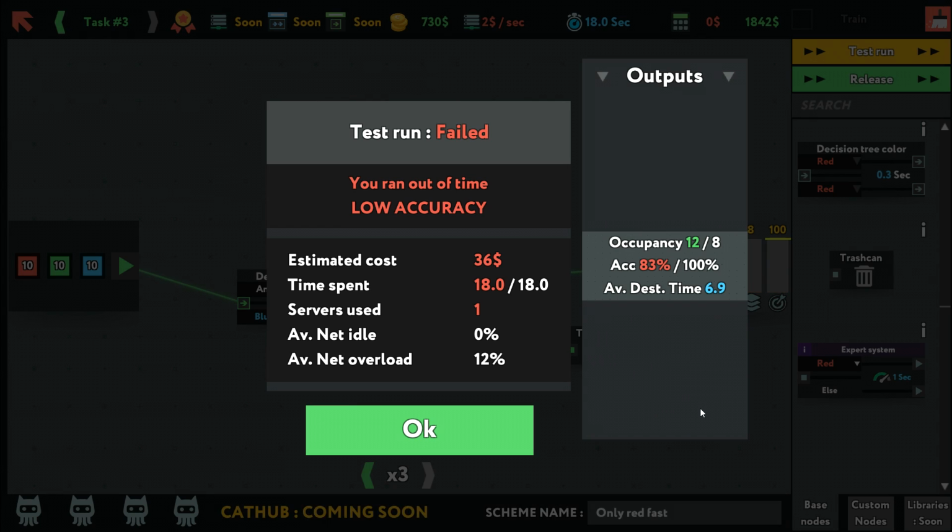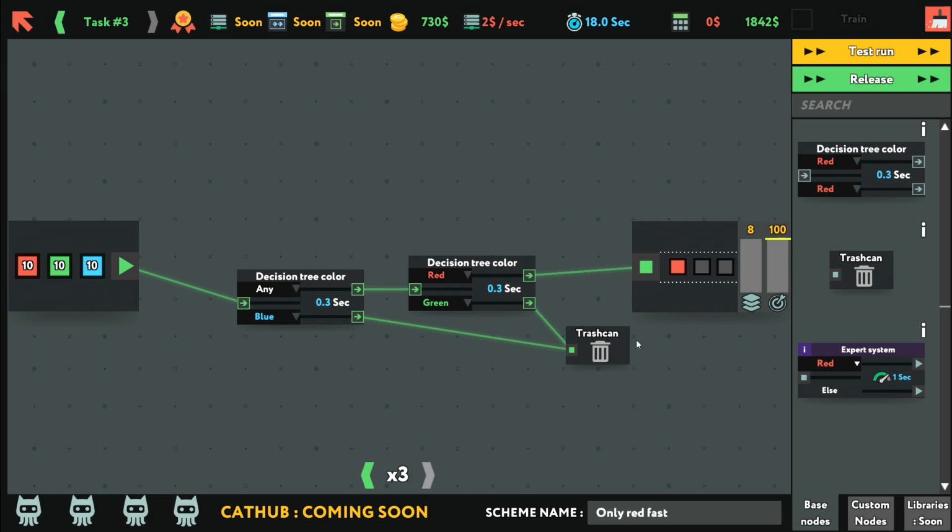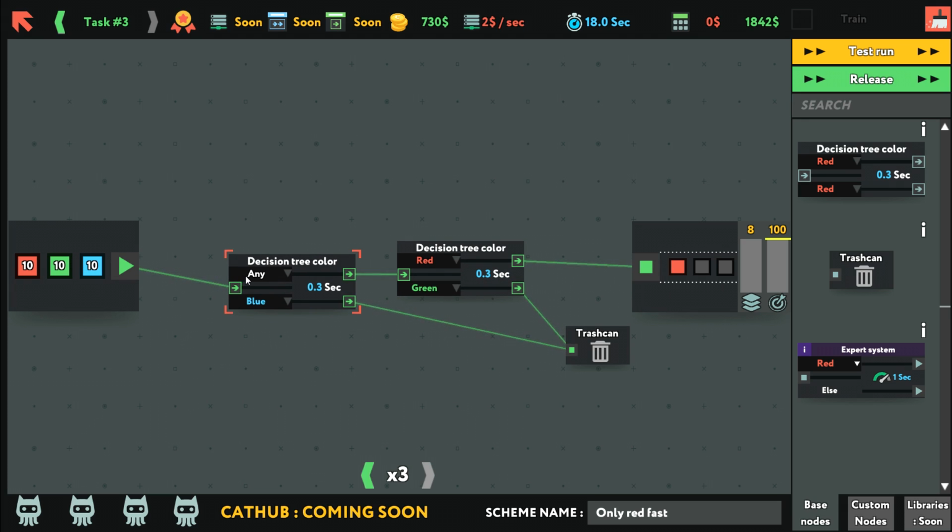Failed, you ran out of time, and there's low accuracy. How much time do I have? 18 seconds. How is there low accuracy? The only colors are red, green, blue, right? Any, oh. Is the issue, let's check, let's watch again. Oh, I just changed it to red.